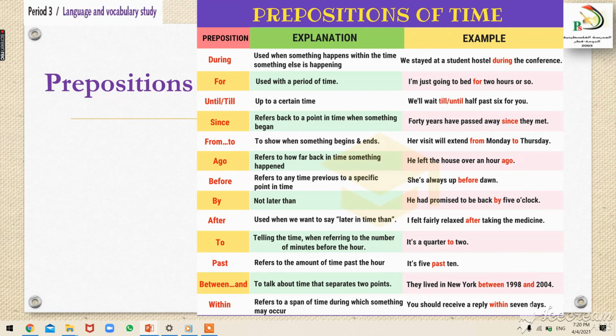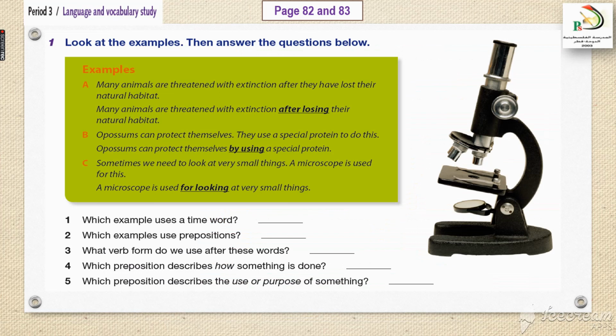Here we have many prepositions of time: during, for, until, till, since, from, to, ago, before, by, after, to, past, between, and with. Let's continue, dear students. Activity number 1 on page number 82. Look at the examples, then answer the questions below. I'm reading the examples. A.